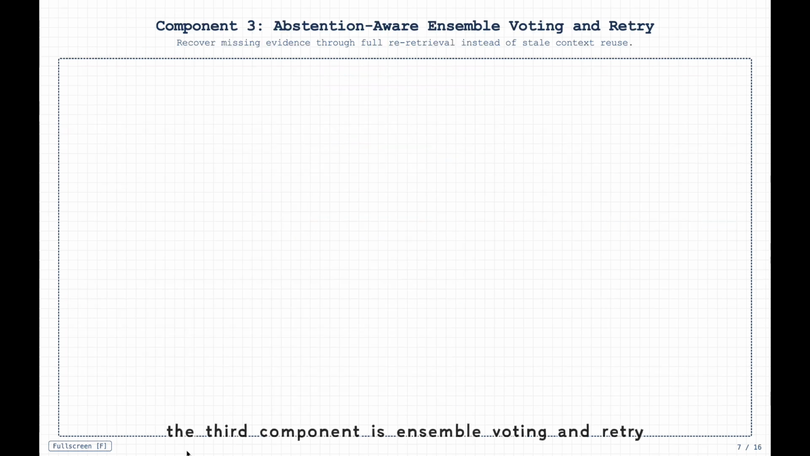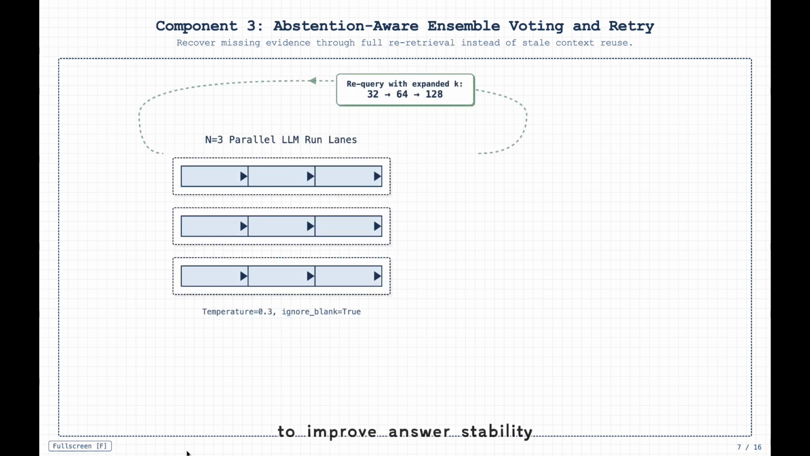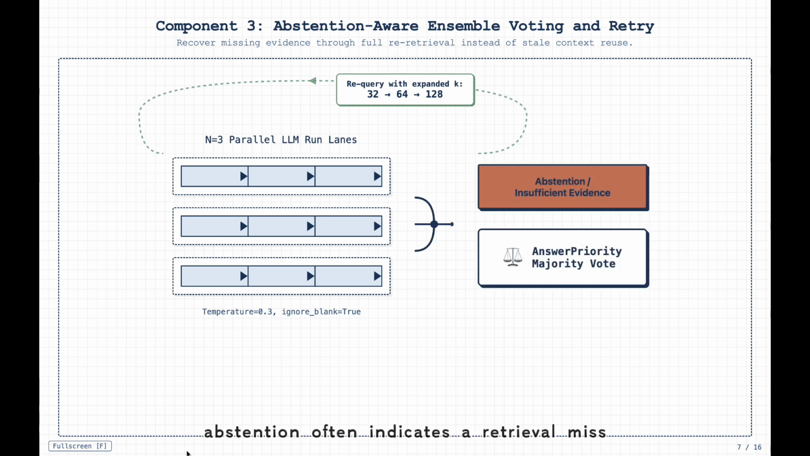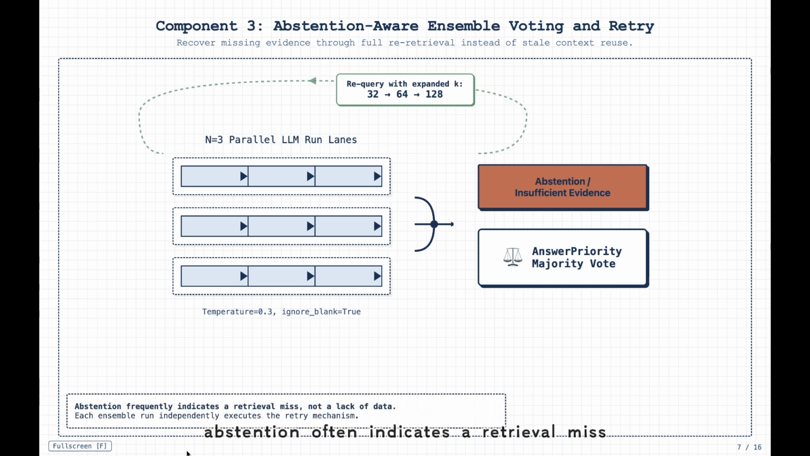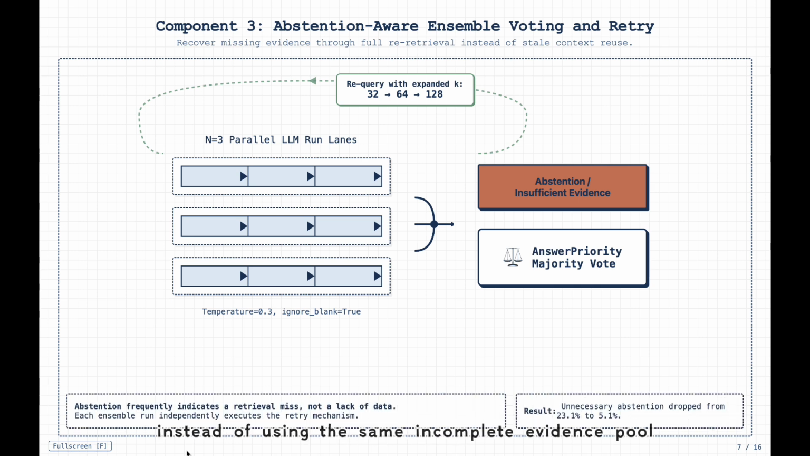The third component is ensemble voting and retry. We use 3 parallel LLM runs to improve answer stability. Blank answers are ignored during voting. More importantly, abstention often indicates a retrieval miss, so the system re-queries the index with a larger retrieval depth instead of using the same incomplete evidence pool.